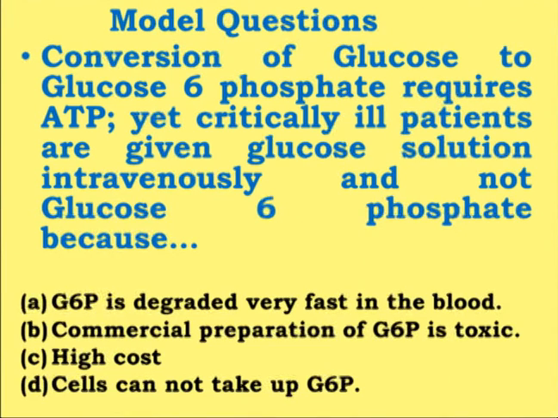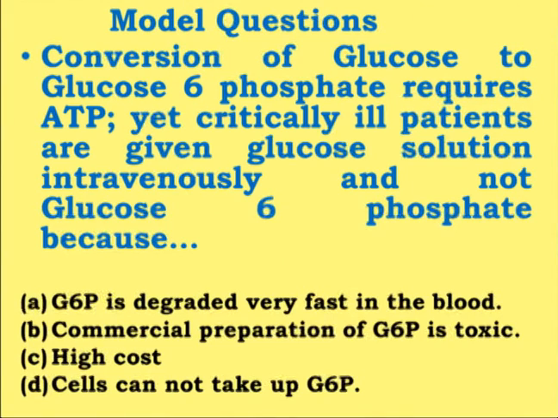Now if you remember where glycolysis takes place, where the glucose 6-phosphate is formed, it is formed in the cytosol of the cell. So glucose has to enter inside the cell, because the enzymes responsible for the phosphorylation of glucose are present inside the cell.